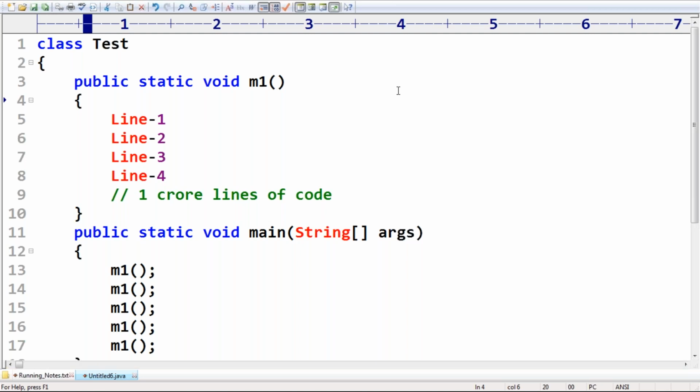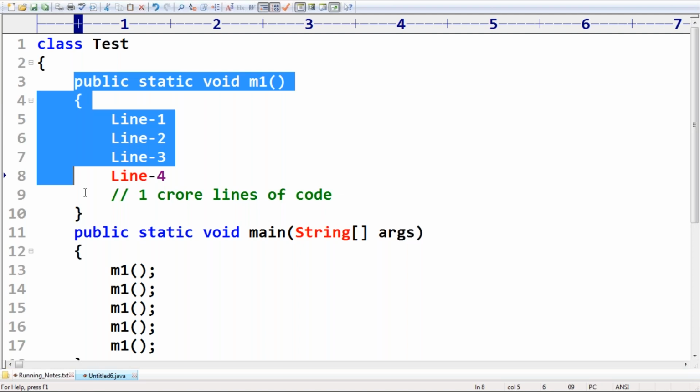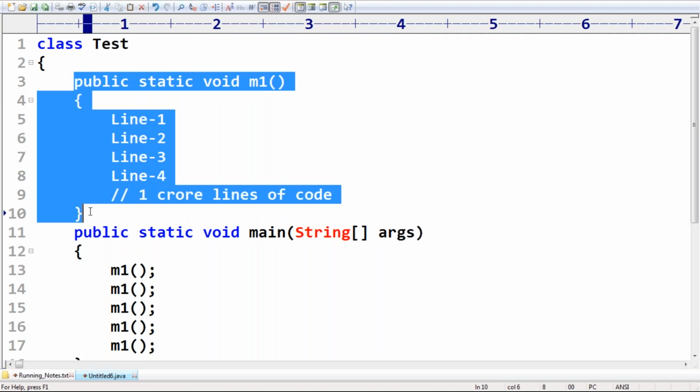So who is responsible for translating our total M1 method into machine code? Do you know who is responsible? The JIT compiler is responsible. From now onwards, this M1 method is not required to be translated into machine code. Happily, we can use the machine code directly. Clear? Any doubt?